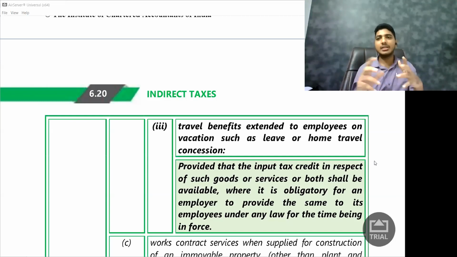And for this particular travel, there is transportation cost, then there is traveling expenditure. For this, they will not get the credit. The company will not get the input tax credit. Okay, simple aspect.